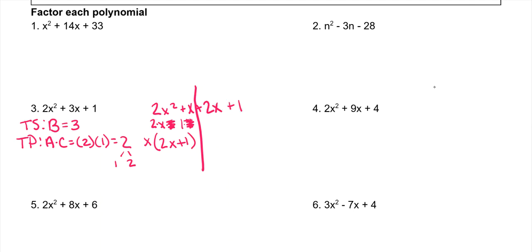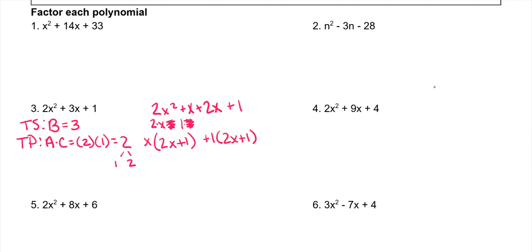And on this next one, what we need is to also have 2x plus 1. But that's what's already there. This is why I chose to do this problem. It's almost so easy that it's hard. So if that's what's already there, then we're going to put a 1 in the front of it. Because when you distribute a 1, you get the same thing back.